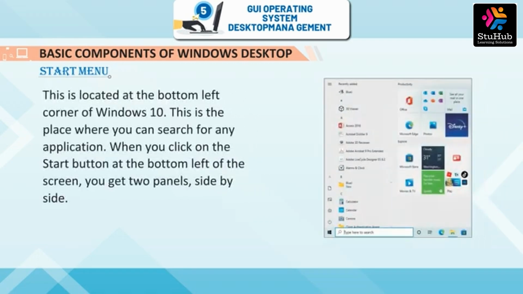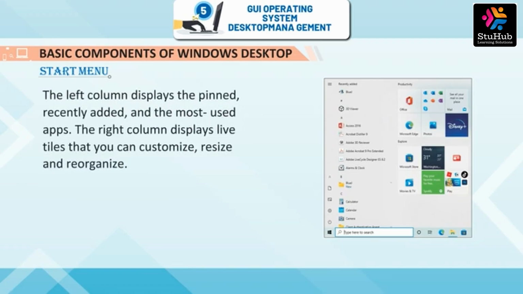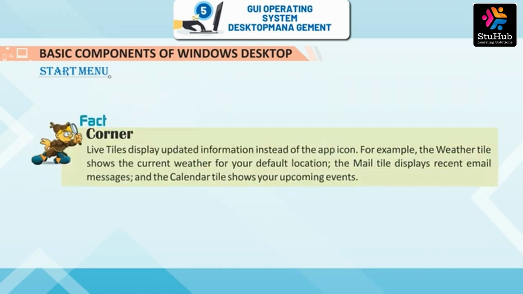Start menu. This is located at the bottom left corner of Windows 10. This is the place where you can search for any application. When you click on the Start button at the bottom left of the screen, you get two panels side by side. The left column displays the pinned, recently added, and the most used apps. The right column displays live tiles that you can customize, resize, and reorganize.